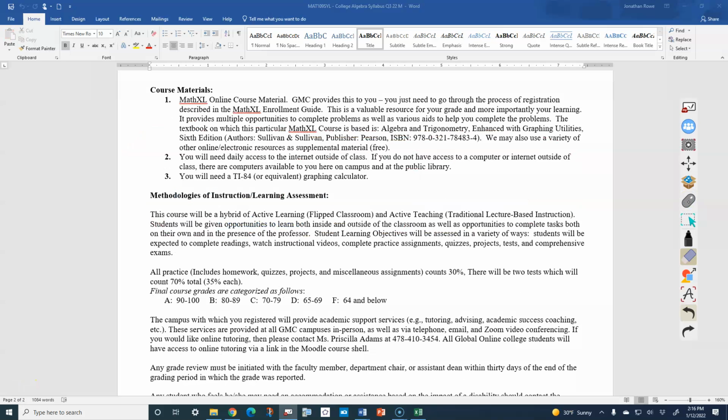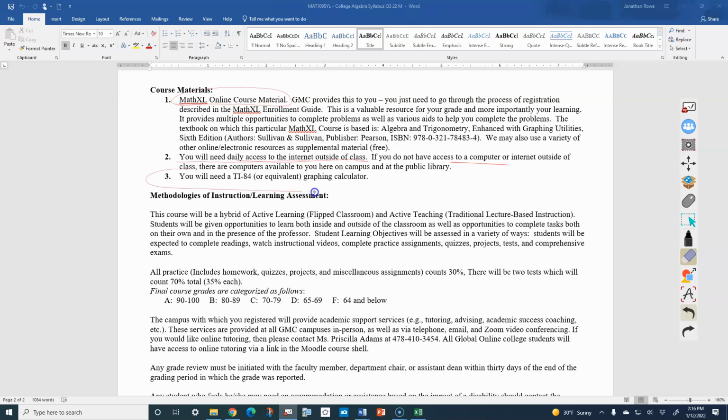All right, on the back of the syllabus now, course materials, Math Excel, we've already talked about that. You'll need access to the internet outside of class. You could use the computers here on campus. There's student computer labs, so if you don't have access to a computer or the internet, you'll just have to use these here on campus, or perhaps even the Lawrence County Library here in Dublin. But you will need access to the internet outside of class time.